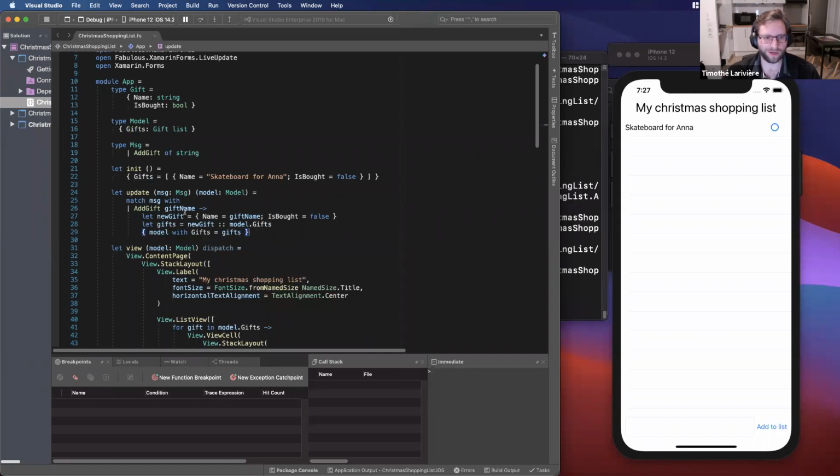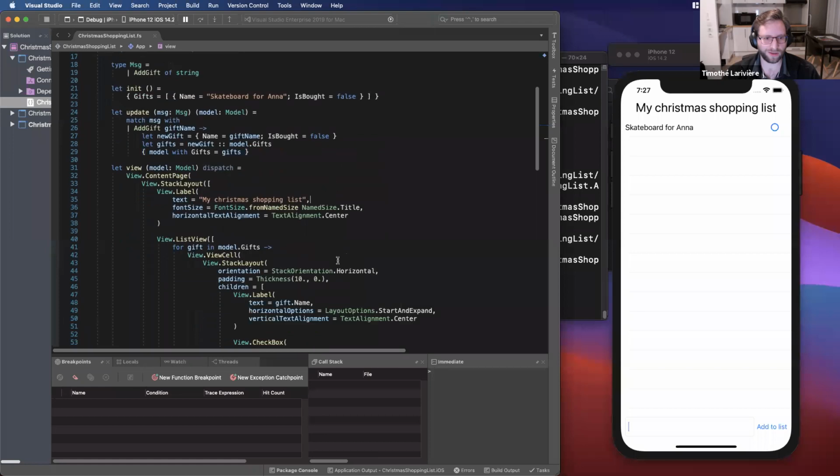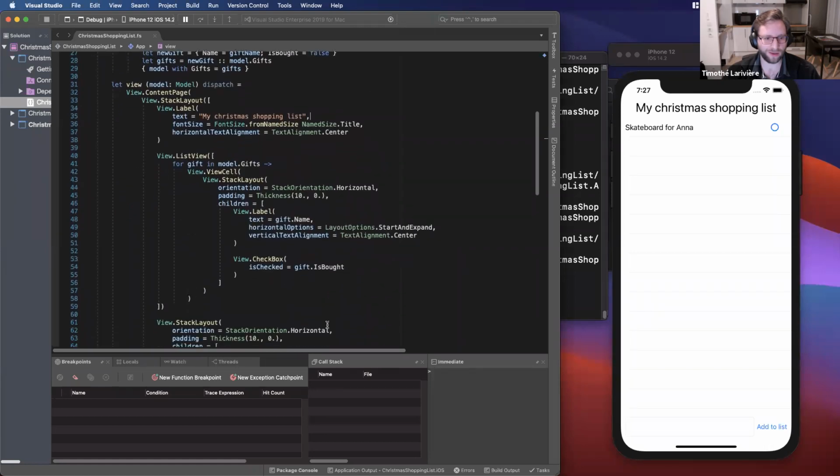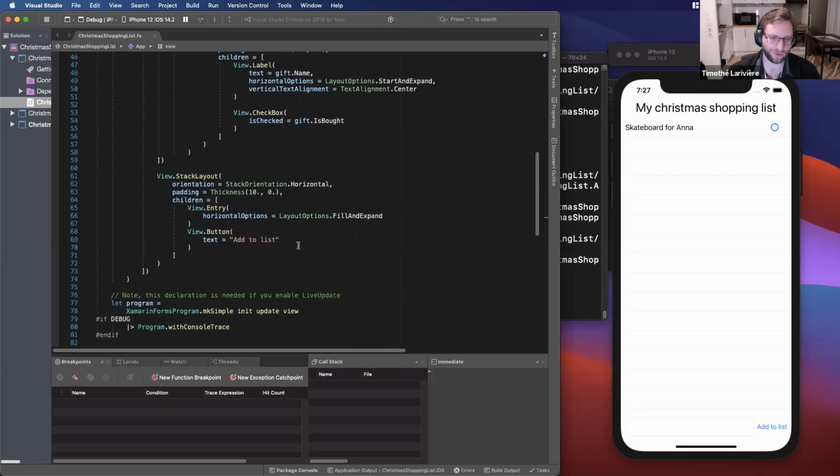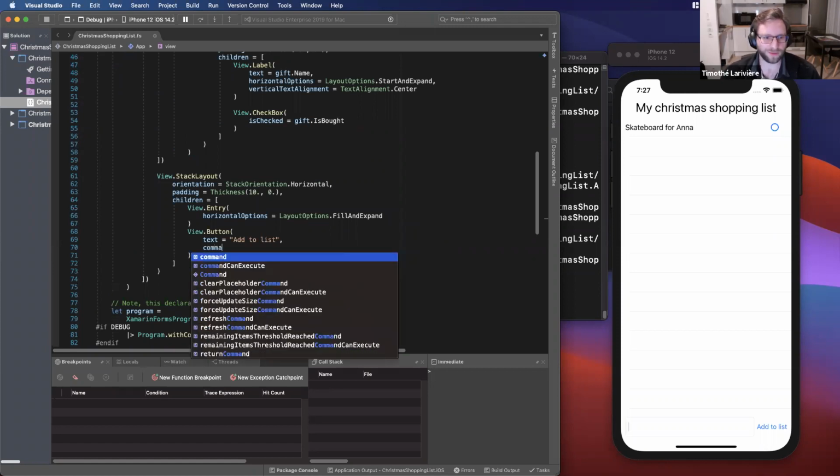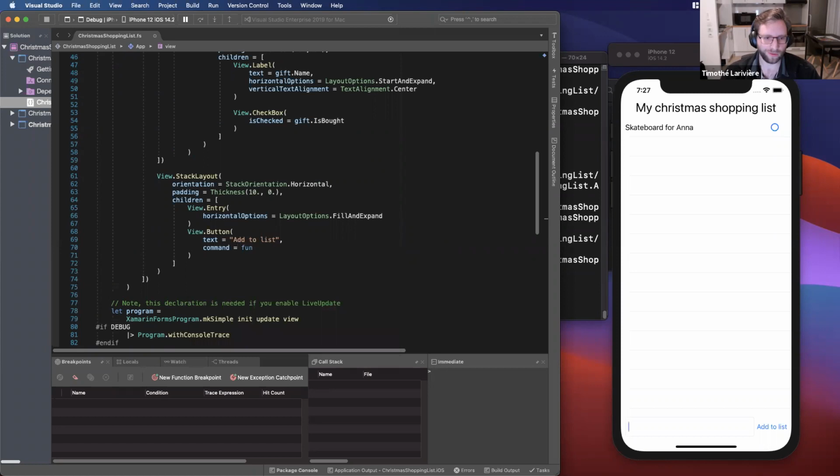Okay, so now when I click on this button, it will change the list, but I did not add the message to my UI. So for my button, I will add a command. So when it's clicked, I want to execute a function that will call the dispatch function and send the add gift that we had earlier.